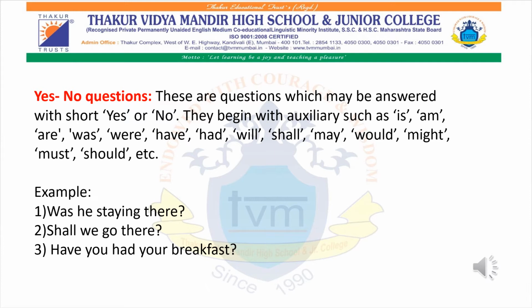And if I ask why did you not complete your homework, then I am expecting to get a brief and detailed answer. So when you just want to get an answer like yes or no, then you have to use modal auxiliary words in the beginning instead of the WH family, and then you will get an answer just in short, that is yes or no. The last example, have you had your breakfast? It is telling you whether you had your breakfast. It can be either yes or no.